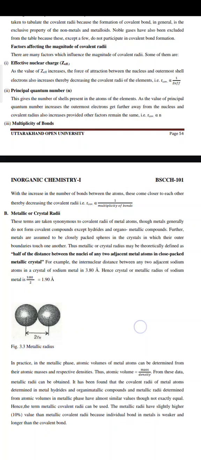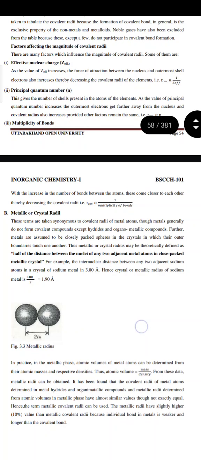Next is the principal quantum number n. This gives the number of shells present in the atom of the element. As the value of the principal quantum number increases, the outermost electron gets farther away from the nucleus, and the covalent radii also increase, provided other factors remain the same. That is, R covalent is directly proportional to n.